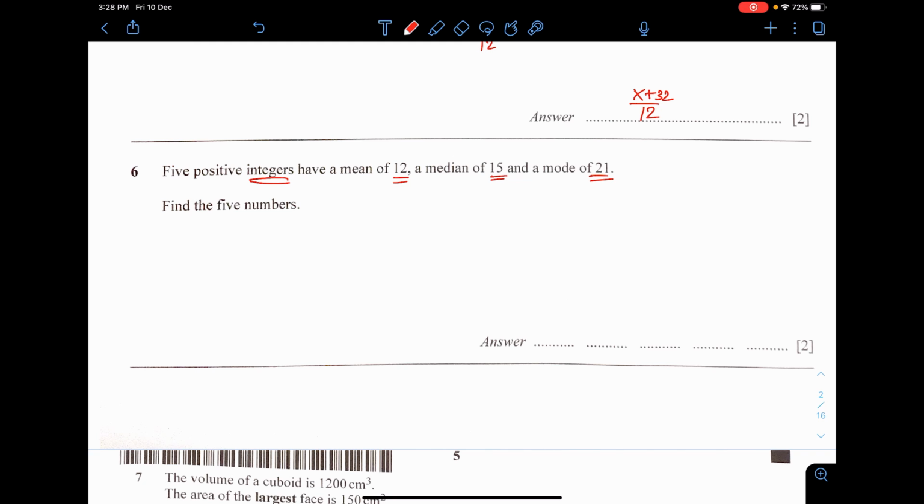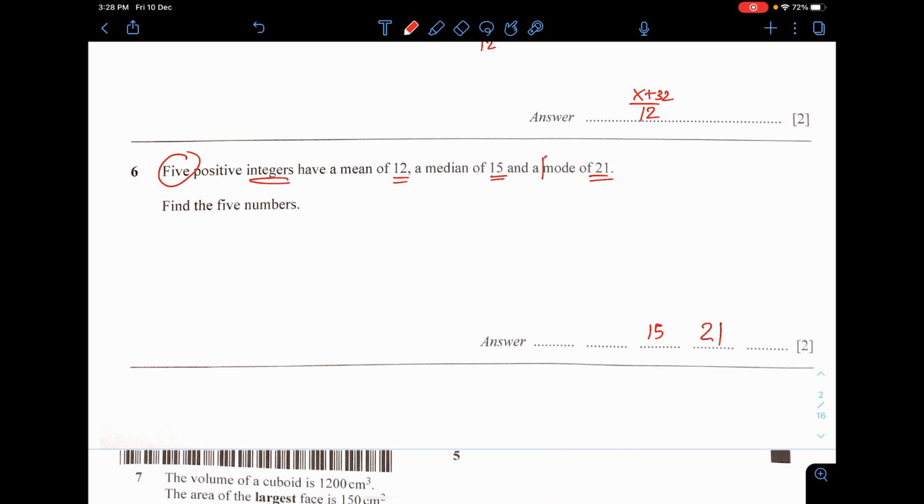Okay, now we have 5 integers, meaning to say that the median is actually just a sole number that is exactly in the middle of the sequence. Okay, 15 is in the middle here. Now, next, I have the mode of 21, and 21 is greater than 15. So I'm very sure that 21 must be next to it. Now, the thing is that, is it only a single 21?